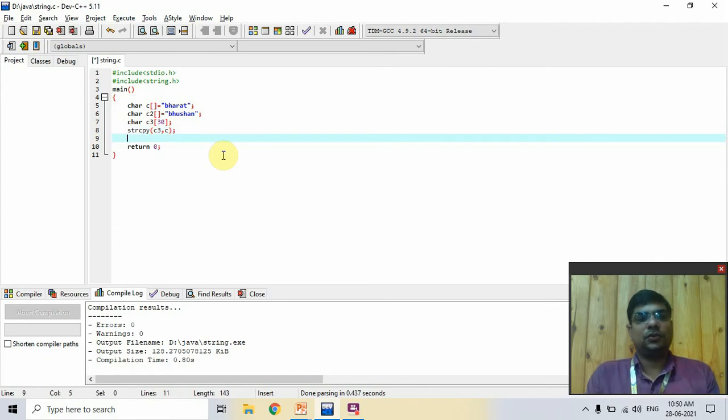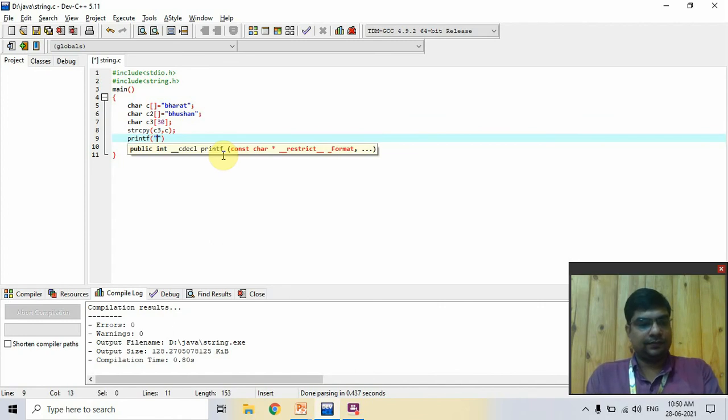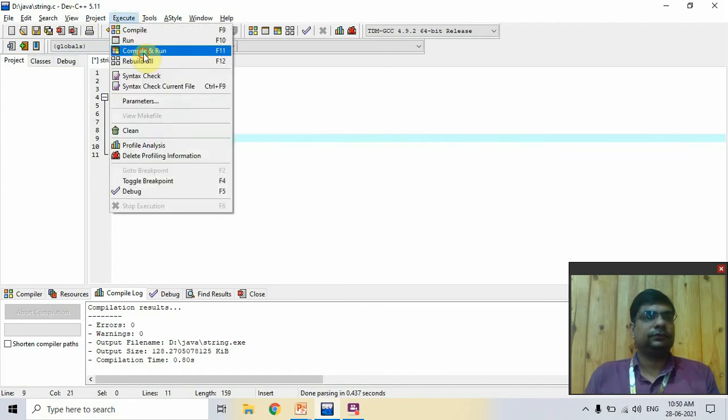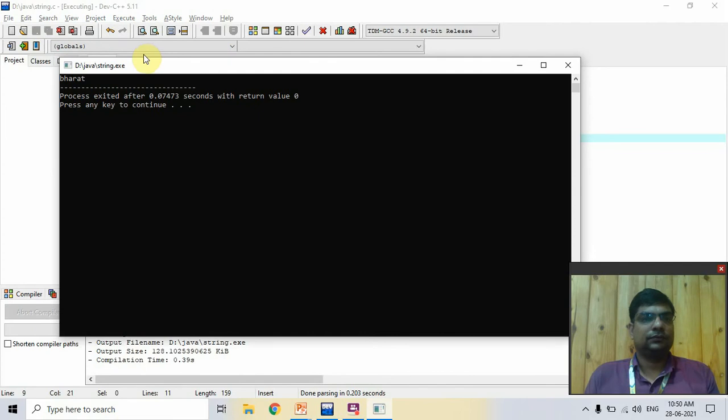Now you print this with %s, comma c2, c3. Compile, and the string is copied into this.